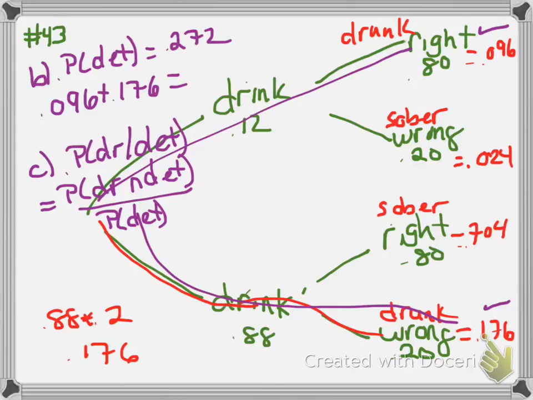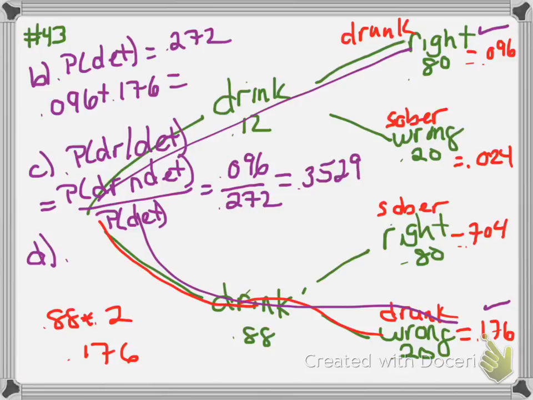So drinking and being detained, 0.096, divided by the probability that they've been detained. We already did that. So that's going to be 0.2941. Is it 29 or 92? 29.